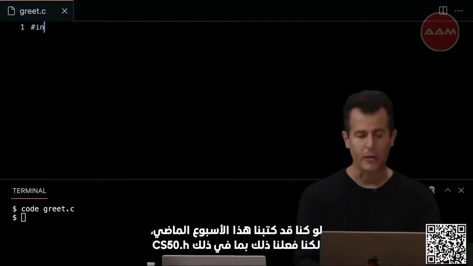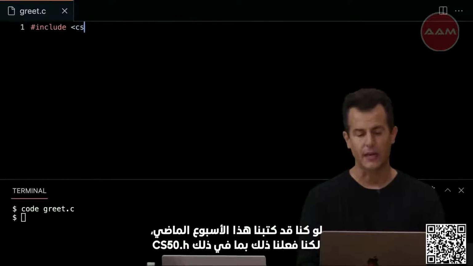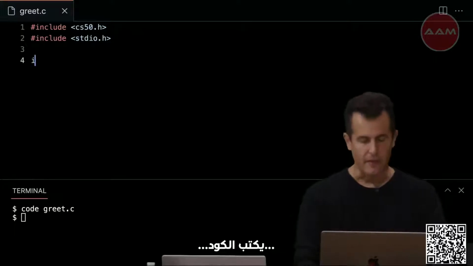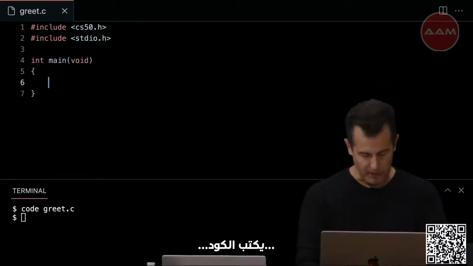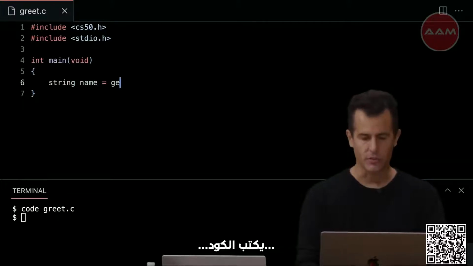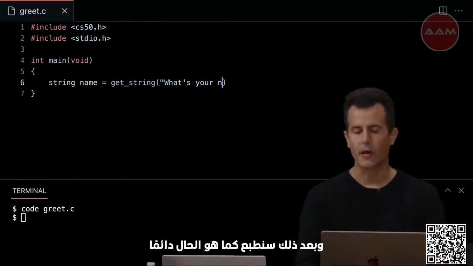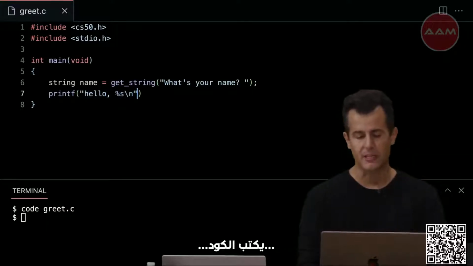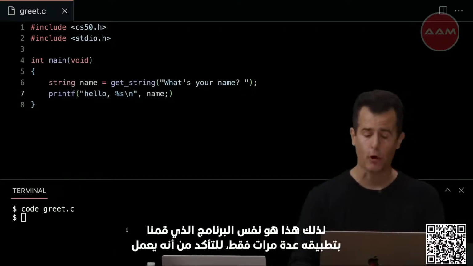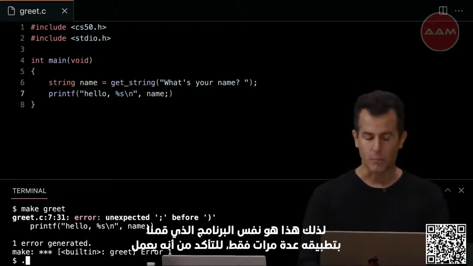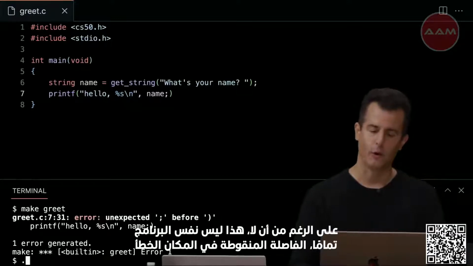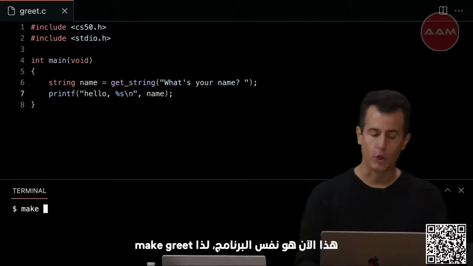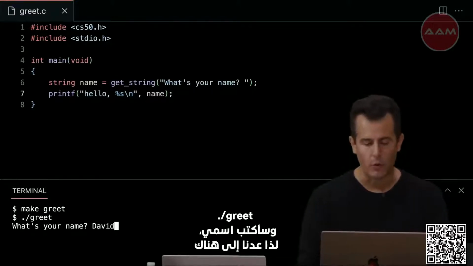Had we written this last week, we would have done this. Include cs50.h, and then include standardio.h, and then int main(void). And then we might do something simple like string name equals get_string, "What's your name?" And then we would have printed out, as always, "hello, %s", plugging in that name. So this is the same program we've implemented many times. Although, nope, that's not quite the same program. Semicolon's in the wrong place. This now is the same program. So make greet, ./greet, and I'll type in my own name, hello, David.